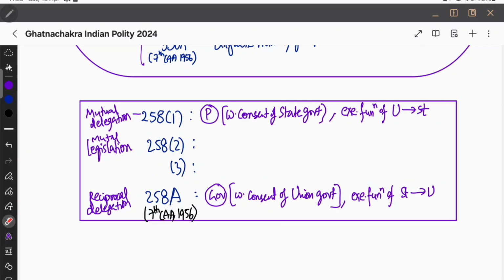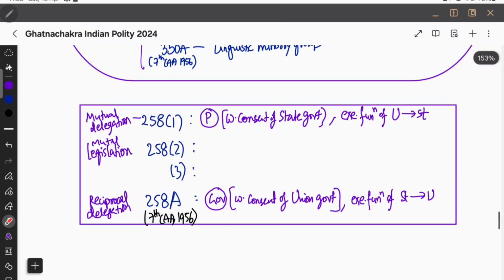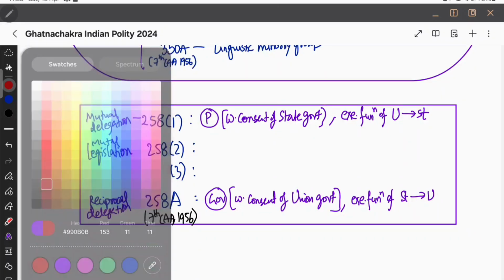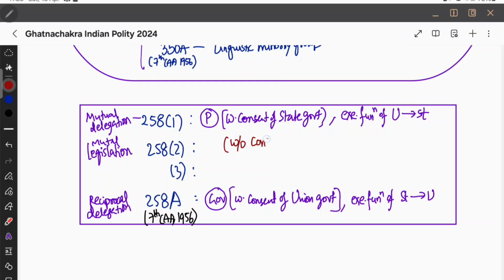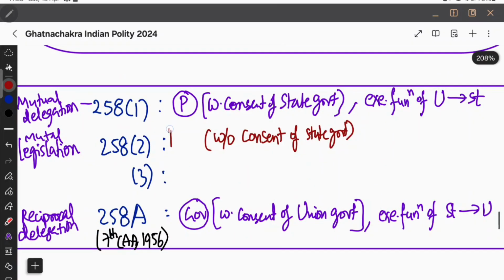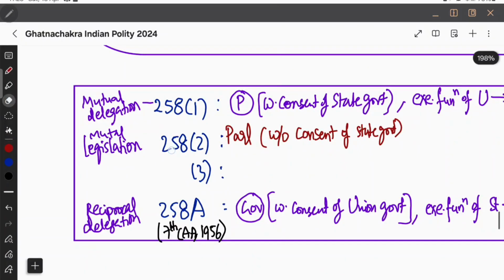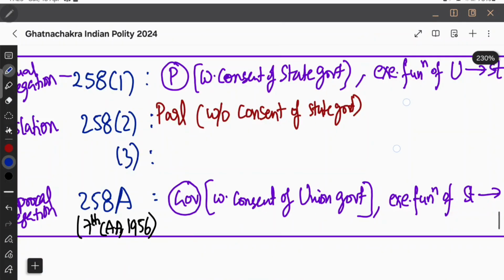Okay, and we have mutual legislation. That means, see, there are two ways in which Parliament can do its work. One is with consent and other is without consent. So if it is without consent of state government, then it will not be by the president, but by the parliament through a legislation. That is not mutual legislation. It's just a legislation.